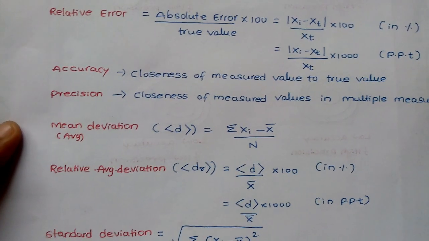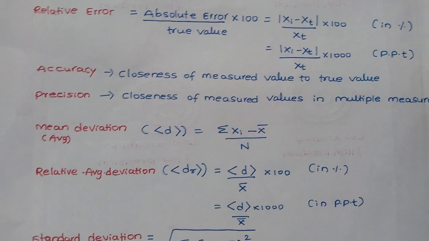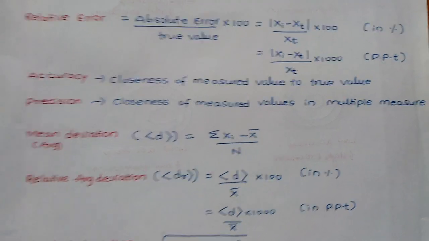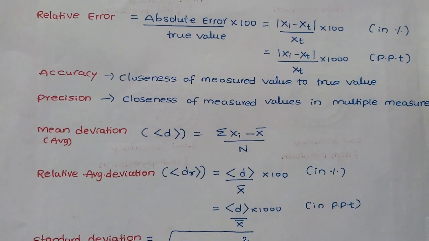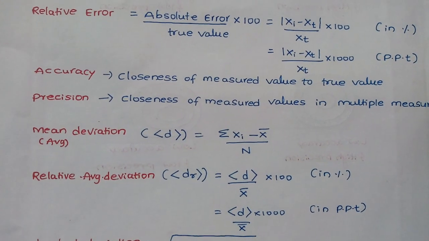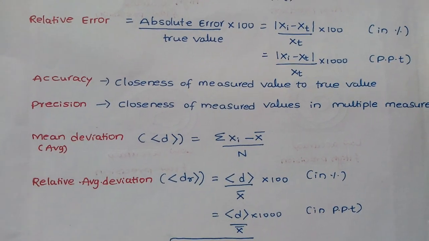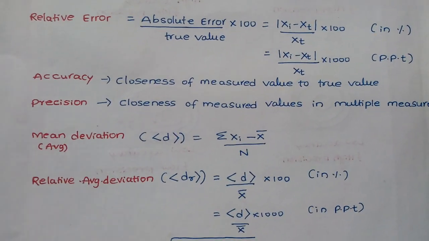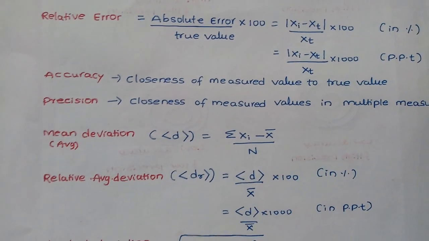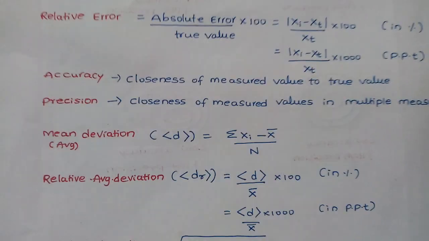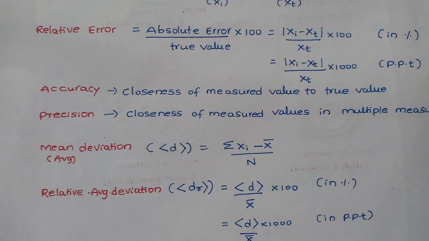Next is precision, the closeness of measured values in multiple measurements. Suppose the true value is 10.2, but you are getting 9.2, 9.2, 9.2 consistently on multiple measures. It is not accurate because the true value is 10.2, but here we consistently get 9.2. This case is called precision. Here values are precise but not accurate.